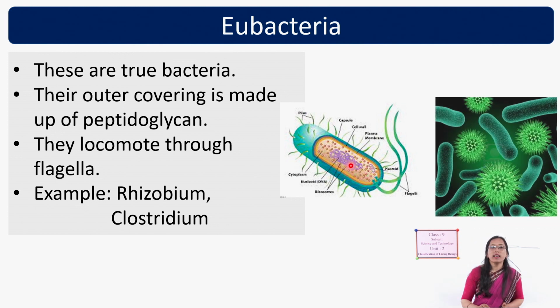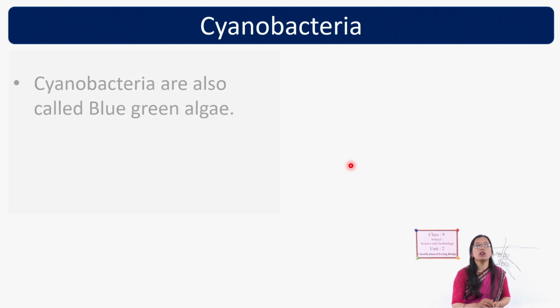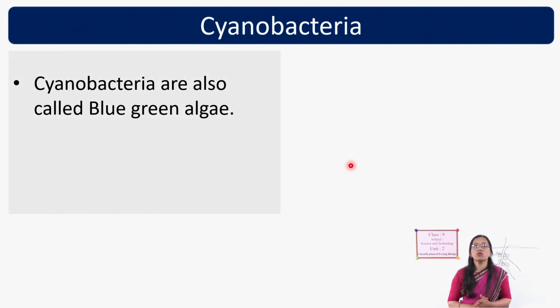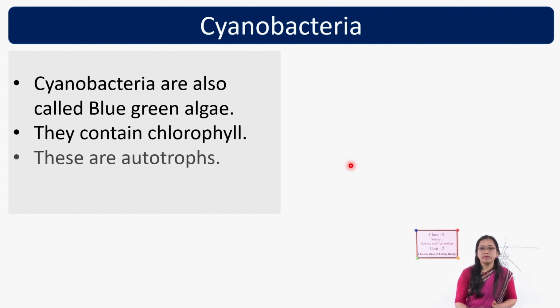Next, there is another type of bacteria, that is cyanobacteria, another kind of Monera. These cyanobacteria are also called blue-green algae. As they contain chlorophyll, they can prepare their own food. They are autotrophs. Even though they look like algae, why are they kept inside the Monera? Because they have the prokaryotic cell.